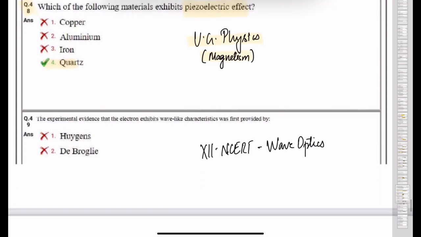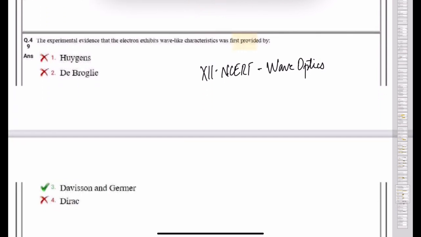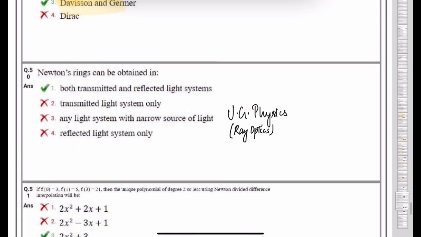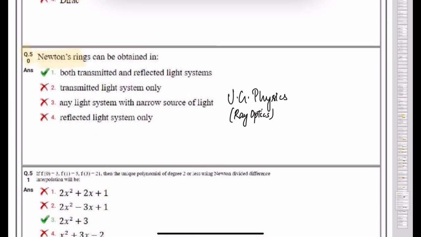Next question. The experimental evidence that electron exhibit wave-like characteristic was first provided by Davisson and Germer. This was a topic in NCERT wave optics. Question number 50. Newton's ring can be obtained in. Newton's ring we have studied in physics first year in ray optics chapter.